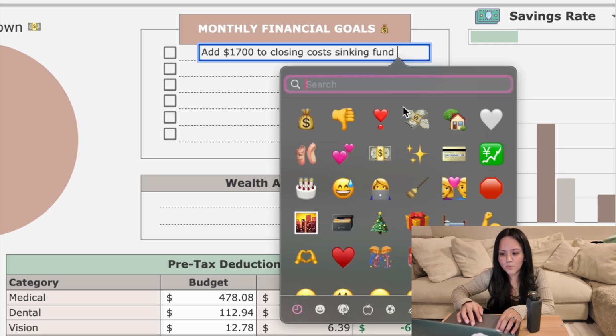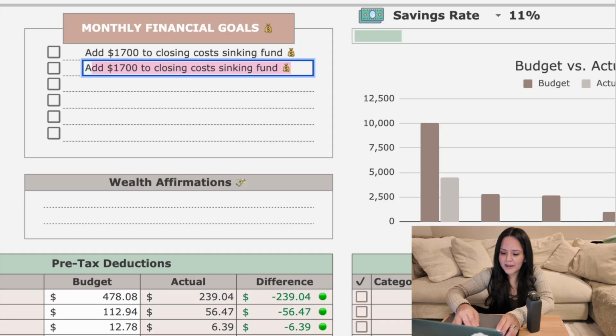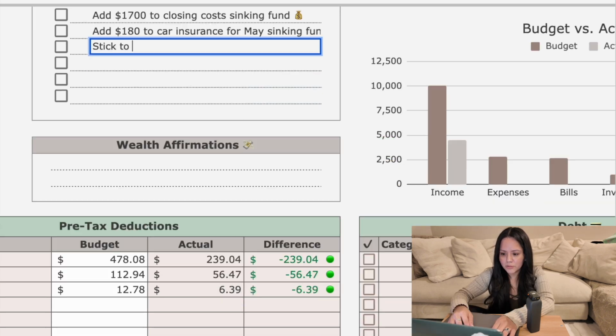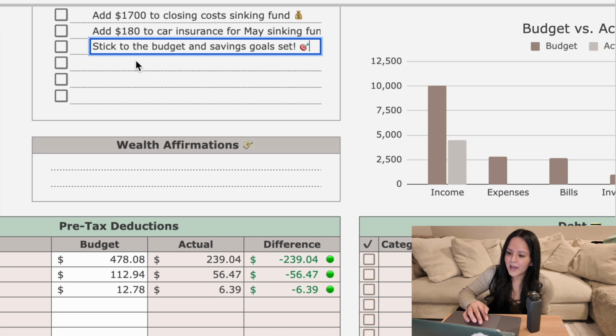We want to add more money, honey. Add 180 to car insurance for May sinking fund, because that one needs money. What else? Stick to the budget and savings goals set. What else?